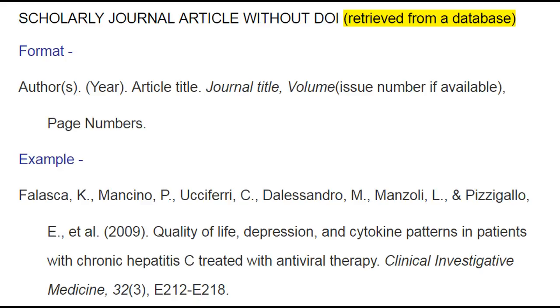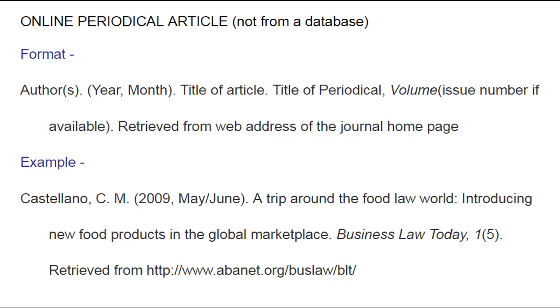If the online journal retrieved from a database does not have a DOI, you do not need to add anything to the end of the citation as seen in this example. When you cite an online periodical that is not retrieved from a database, you will use the same information as you used for a print version, but you will add retrieved from and the web address of the journal homepage at the end of the citation.